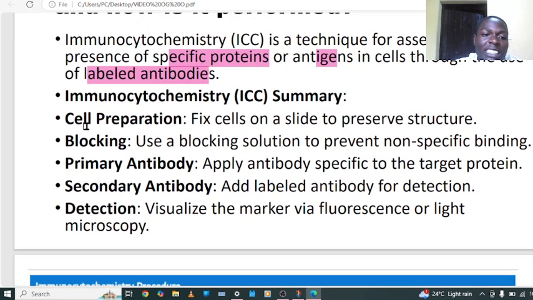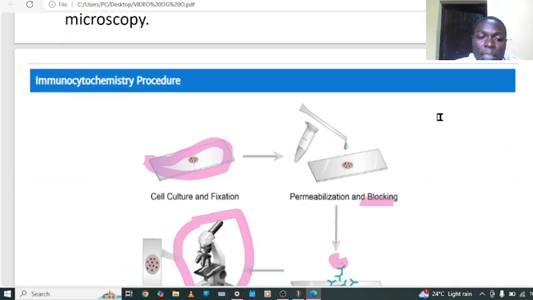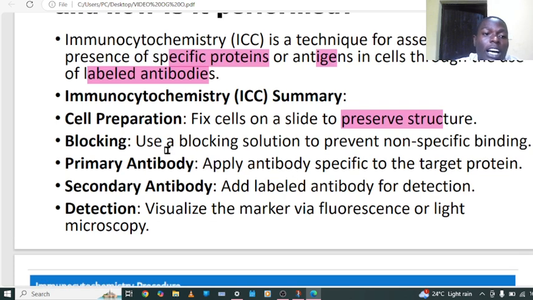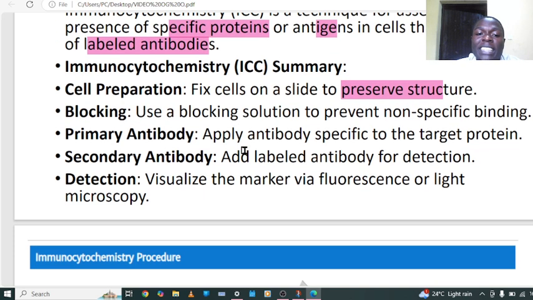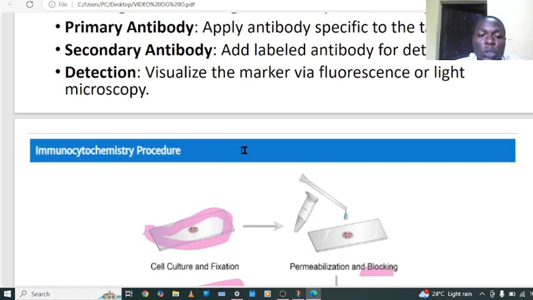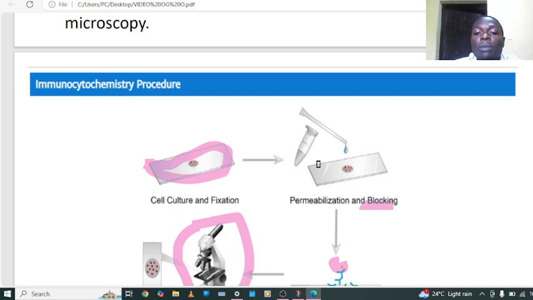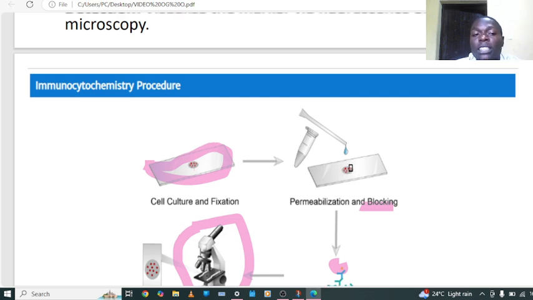Procedure number one, it is cell preparation. Fix cells on the slide and preserve structure. So this is step number one, where the cells are captured and fixed on this slide. Step number two, it is blocking by using a blocking solution like serum albumin. This solution can help us to fill the empty space so that we can avoid the